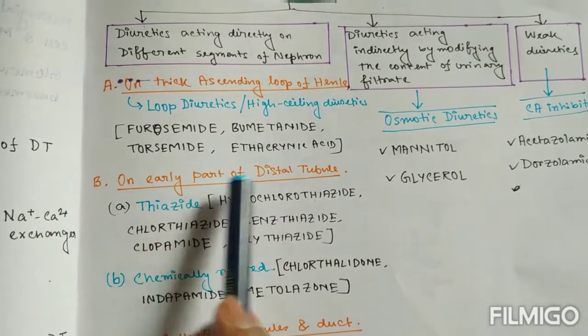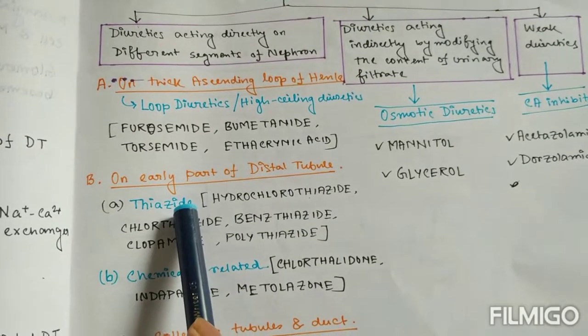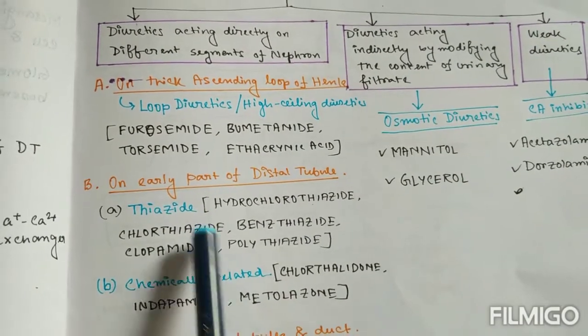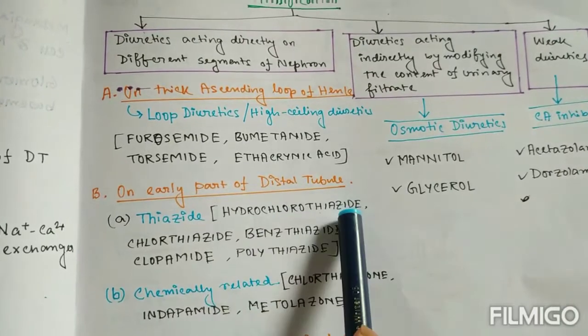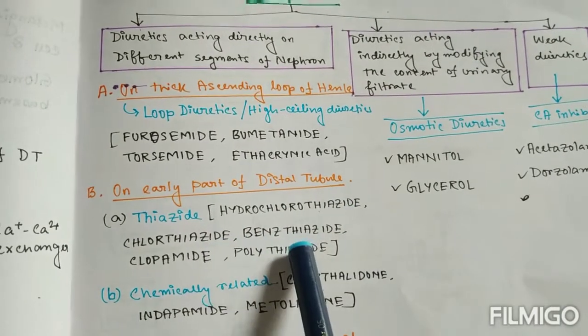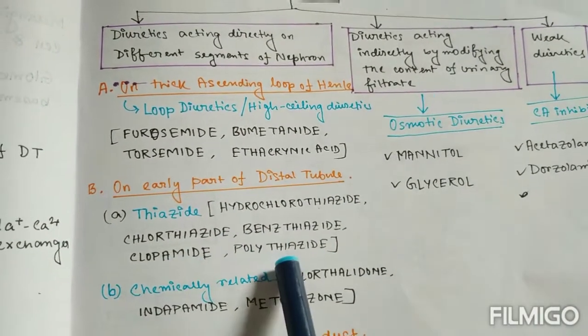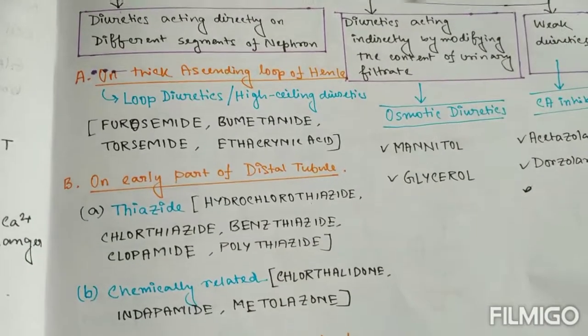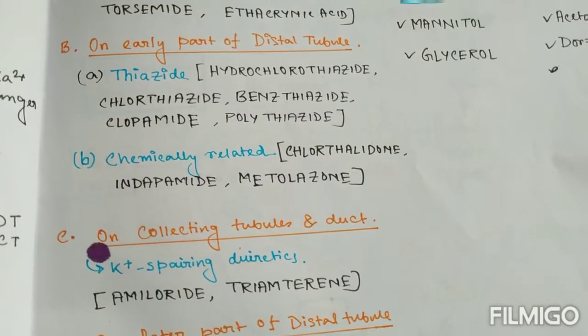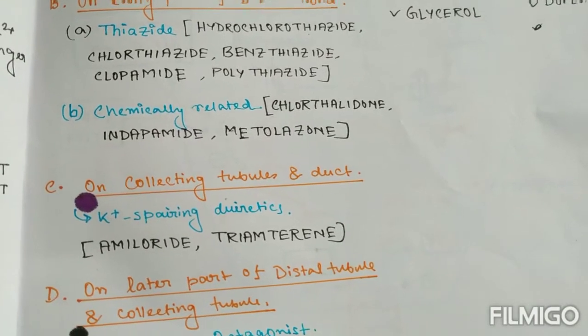Those that act on the early part of the distal tubule are mainly thiazides or chemically related to thiazides. Thiazides include hydrochlorothiazide, chlorothiazide, benzthiazide, clopamide, or polythiazide. And chemically related drugs include chlorthalidone, indapamide, metolazone, etc.